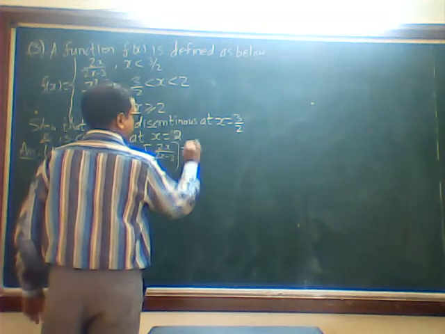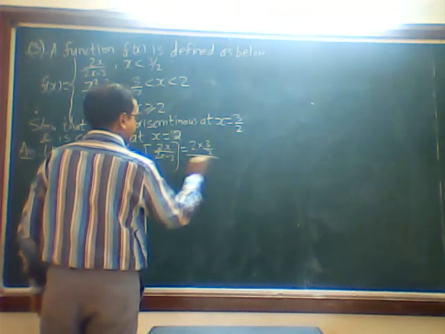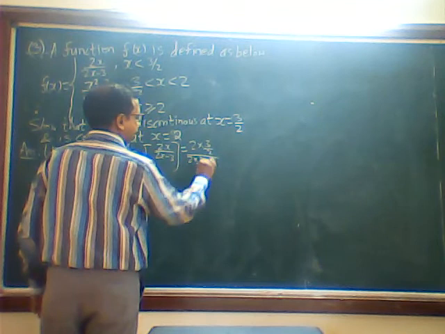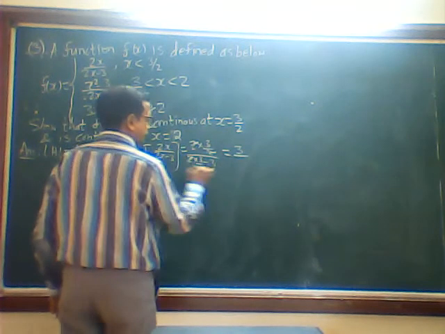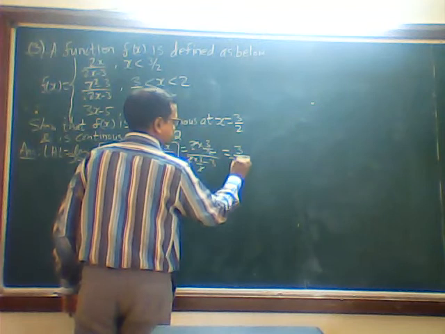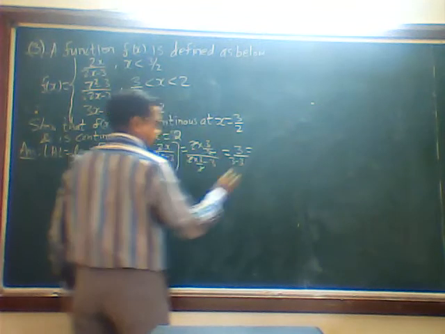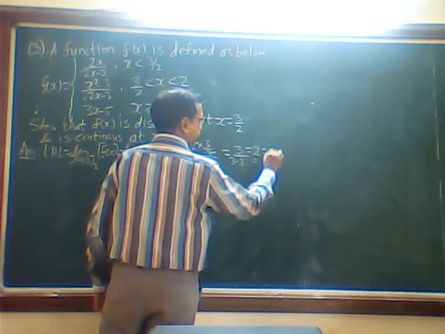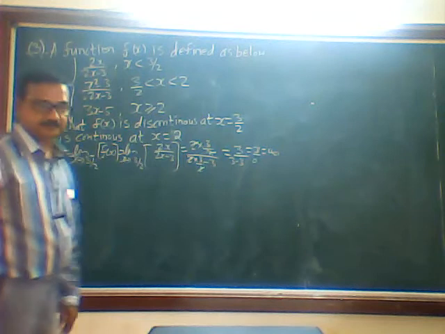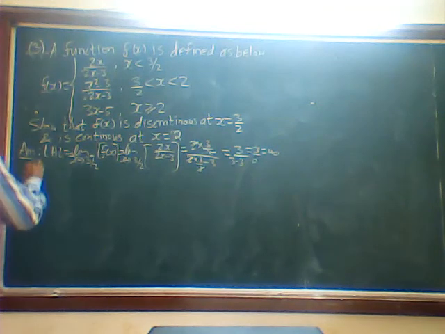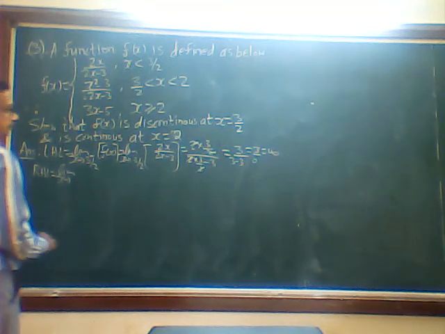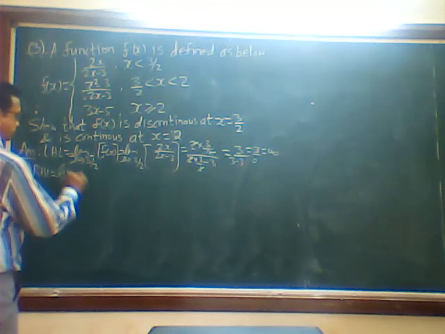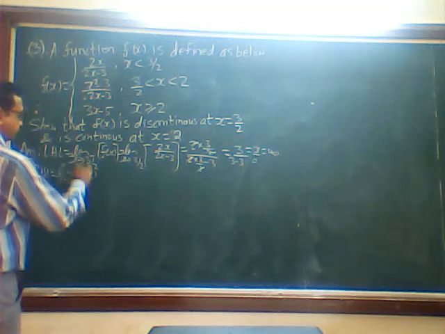Is equal to 2 into 3 by 2 upon 2 into 3 by 2 minus 3. 2 goes 3, 3 minus 3, upon 0. Anything divided by 0 is infinity. Okay, then we will come to RHS. Limit x tends to 3 by 2 plus f of x.